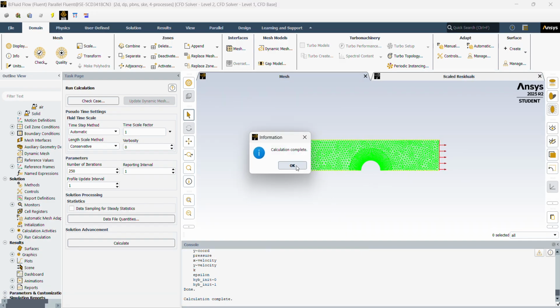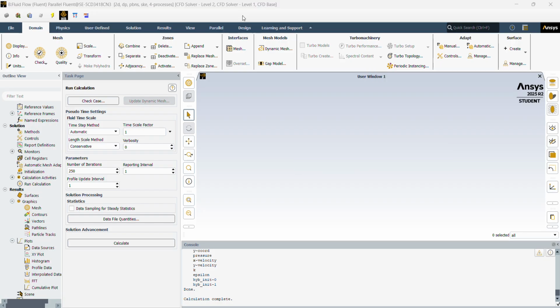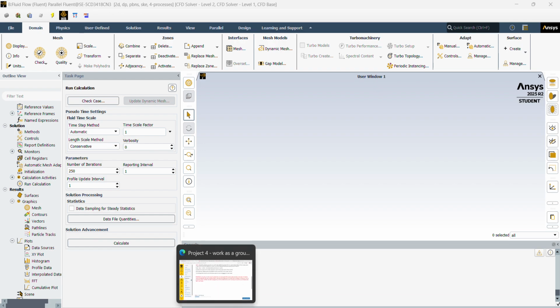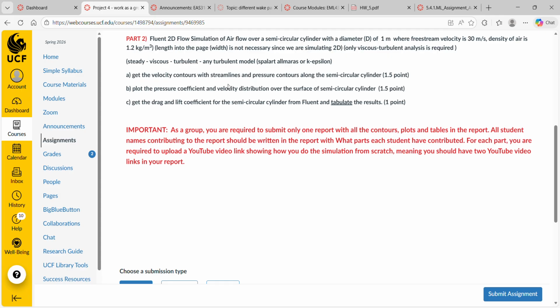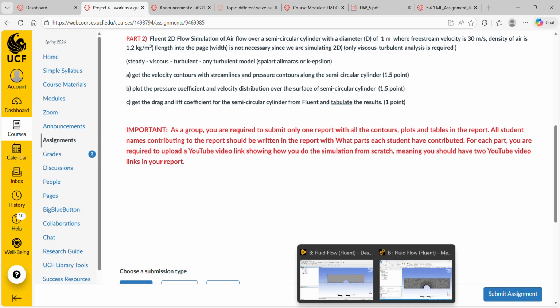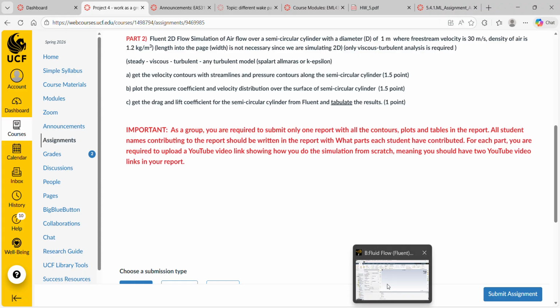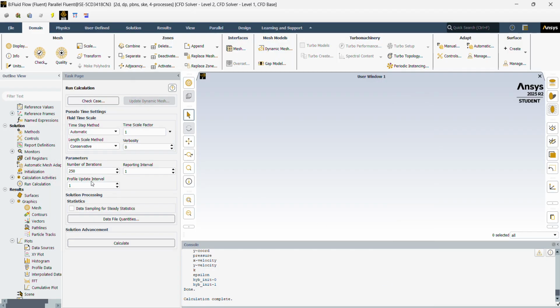Now our calculation is complete. Okay, so now after running calculation is complete, we can go ahead and start doing the individual parts. So we'll start with part A, just get the velocity contours with streamlines and pressure contour along the semicircular cylinder. So we'll start with the velocity contour with streamlines. Go back into Workbench, Fluent.